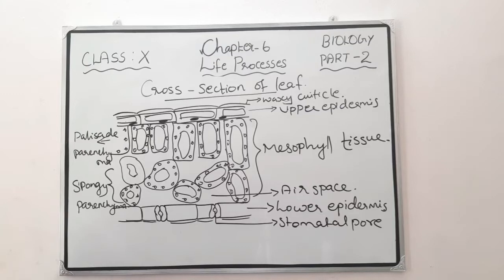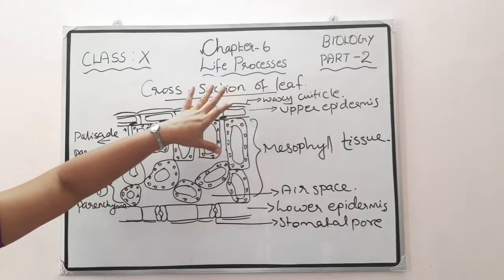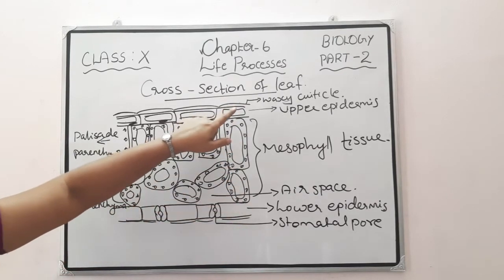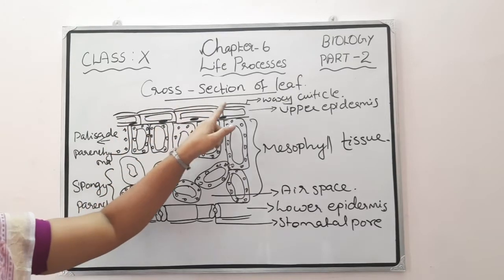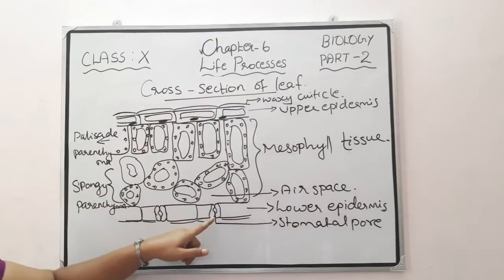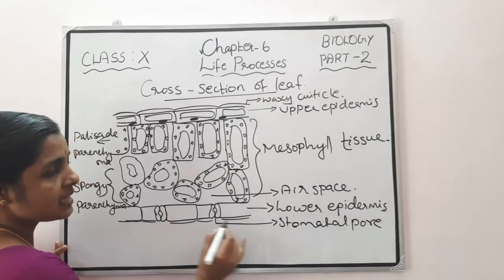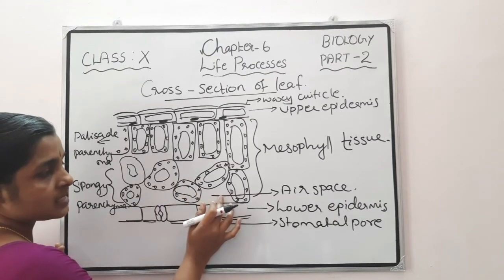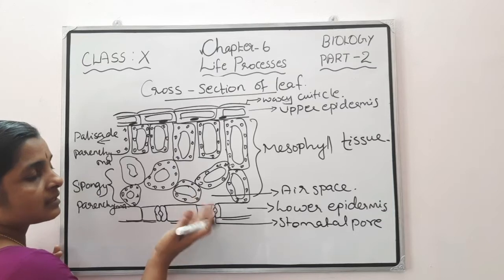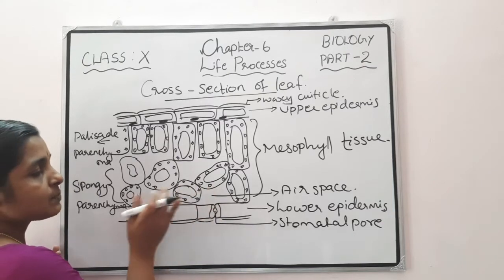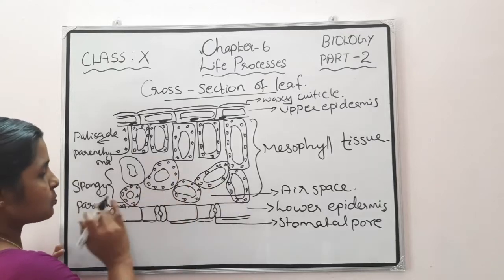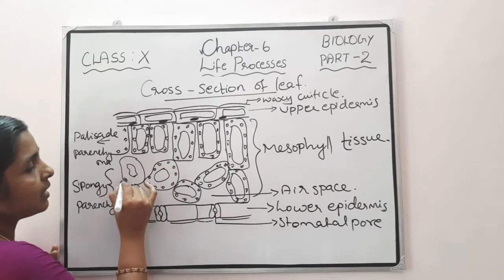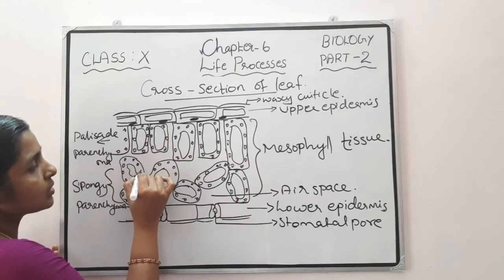So once again, in the cross section of a leaf, we can see an upper epidermis and a lower epidermis. In the upper epidermis, an outer waxy cuticle is present. In the lower epidermis, you can see numerous openings called stomatal pores, and below the stomatal pores, air spaces are present, because through the stomata plants take in gases. These air spaces are present in the spongy parenchyma, and in both the spongy and palisade parenchyma you can see numerous dotted structures.